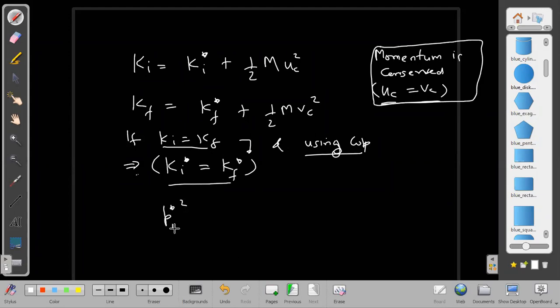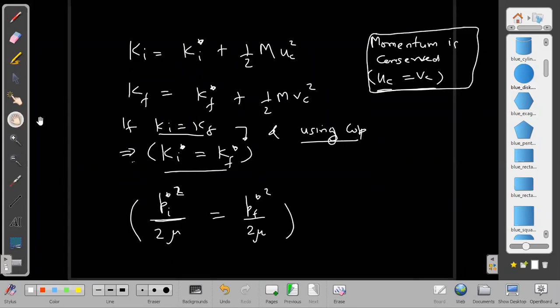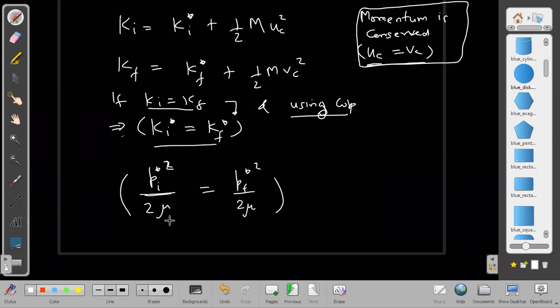P initial star square by 2 mu, that is the initial kinetic energy, is equal to P final star square by 2 mu. But I know now that the 2 mu cancels, and it is just telling us that P initial star is equal to P final star.